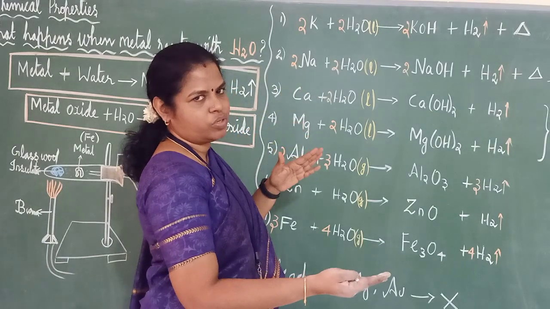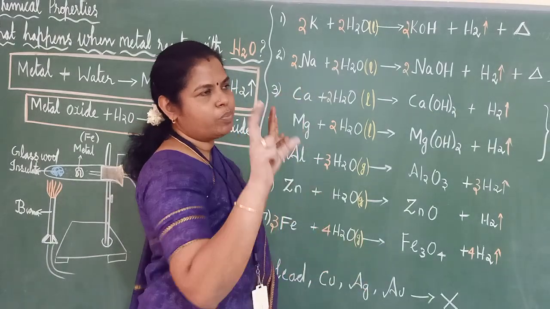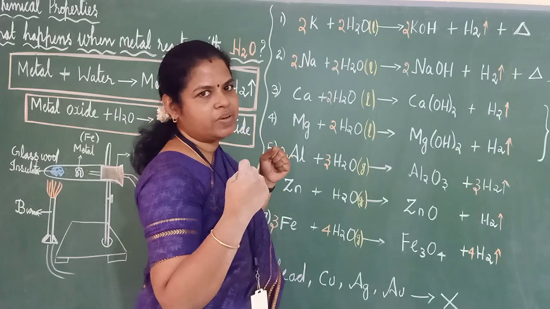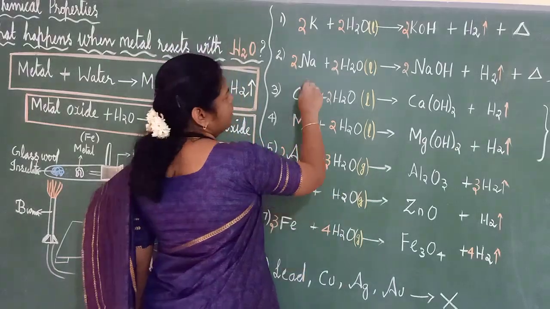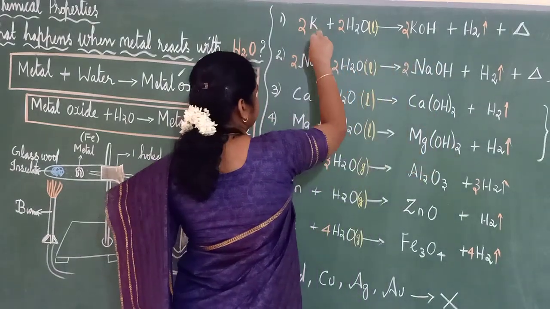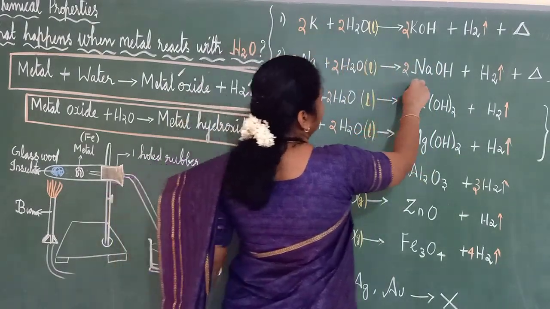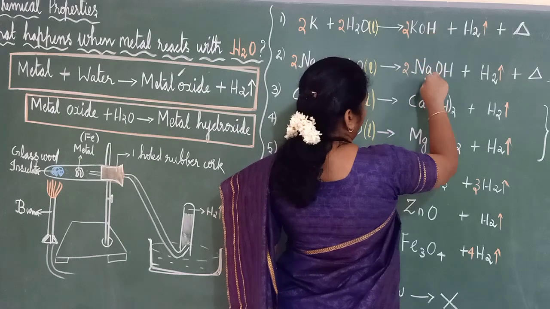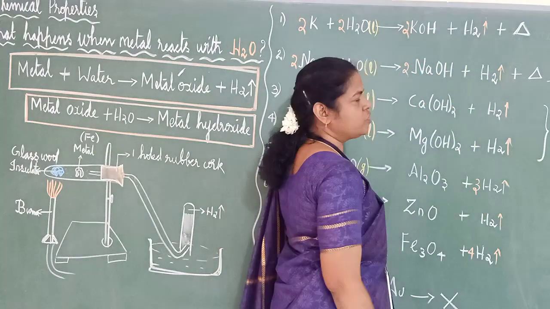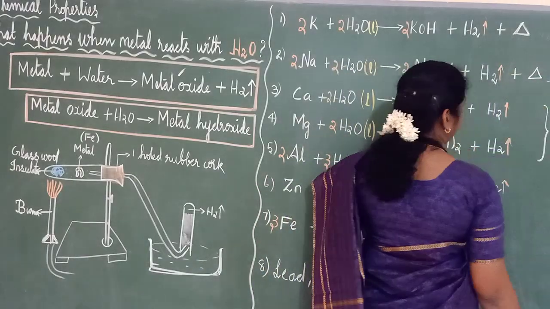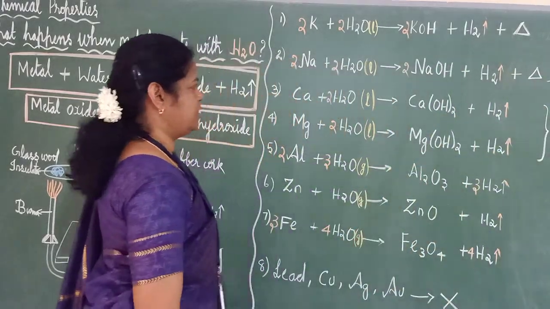Under kerosene we should keep them. Otherwise, with the help of the moisture present in the atmosphere, they will absorb it and heat will be produced. So these two react in cold water. When you put them in cold water, you will get potassium hydroxide and sodium hydroxide, and hydrogen gas will also be produced with that. With that, heat energy will be released.